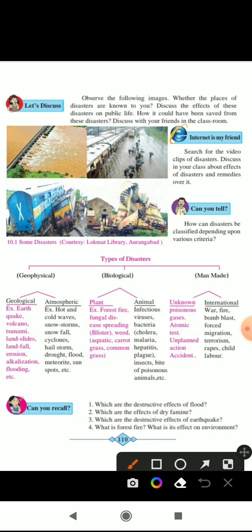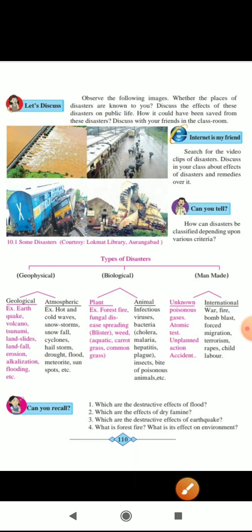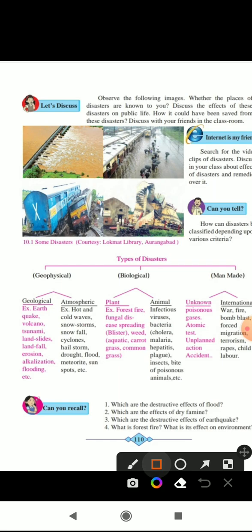The next type of disaster is due to animals. As we all know, animals are infectious. They may carry viruses and bacteria, and diseases such as cholera, malaria, hepatitis, and plague happen due to animals. Bites of poisonous animals are also a type of disaster.